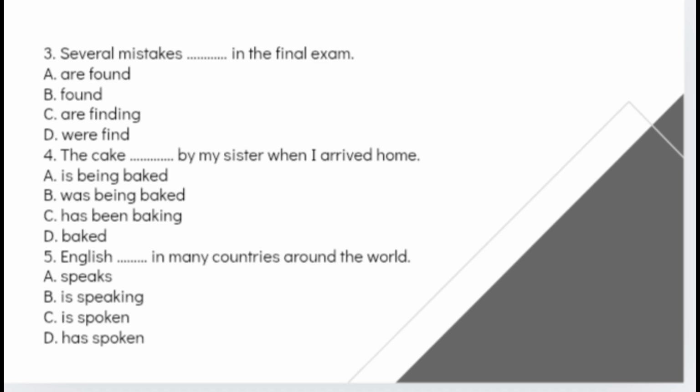Number 5. "English blah blah blah in many countries around the world." In this sentence, the subject is English. Logically, English cannot perform the action of speaking by itself. Instead, it is spoken by people. Therefore, we must use the passive voice. The structure of a passive sentence always follows the pattern to be plus verb 3. Since English is a singular subject and the sentence states a general fact, we use "is" followed by the third form of speak, which is spoken. That is why the correct answer is C, is spoken.